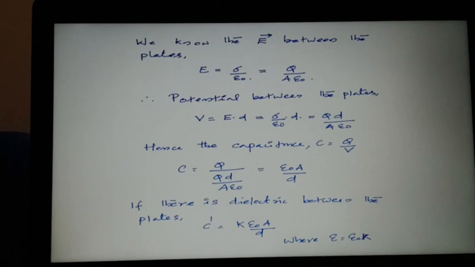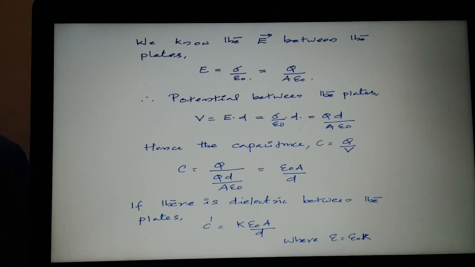Since there is no electric field on either side of the capacitor, no potential is there, so electric potential is there between the plates only, and we have to first find out the potential on that parallel plate capacitor.